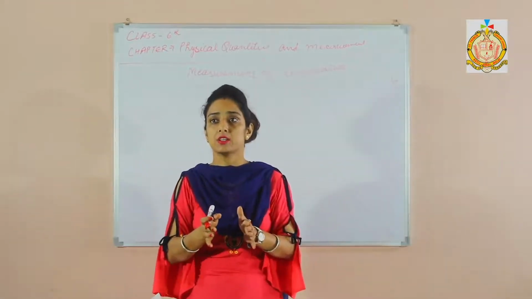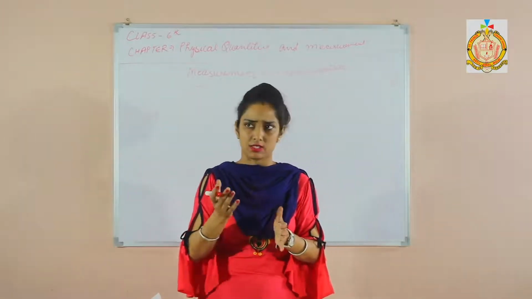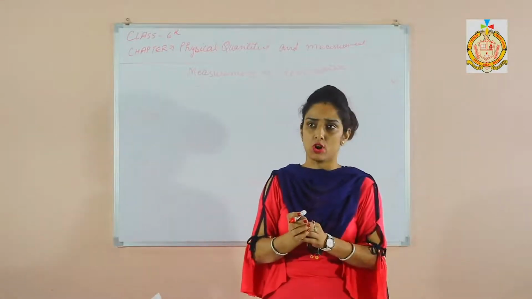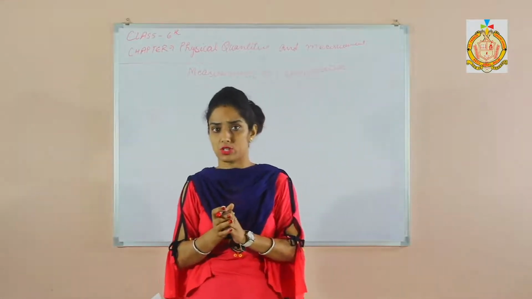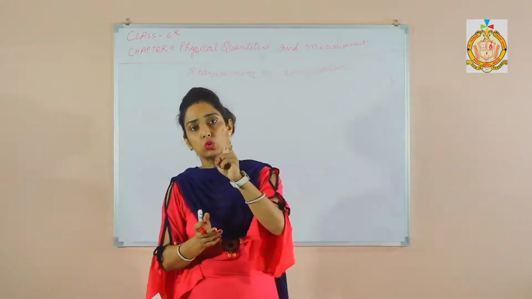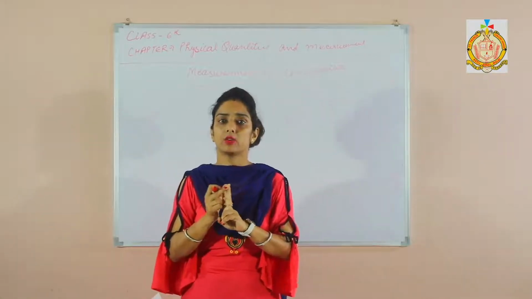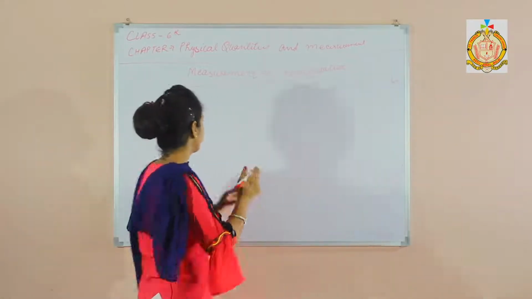So students, let's continue. We measure temperature with the help of a thermometer, right? There are two types of thermometer. One is a clinical thermometer and second is a laboratory thermometer.